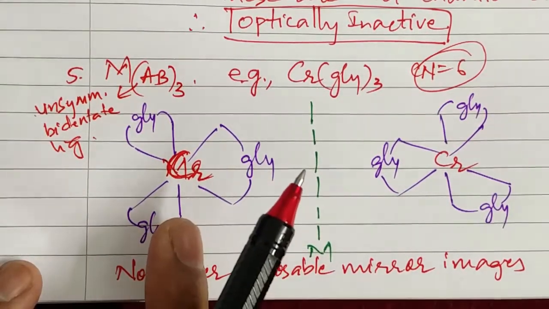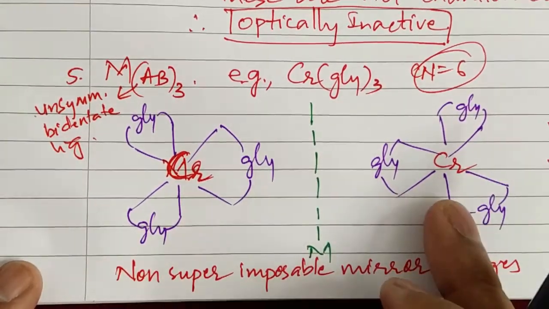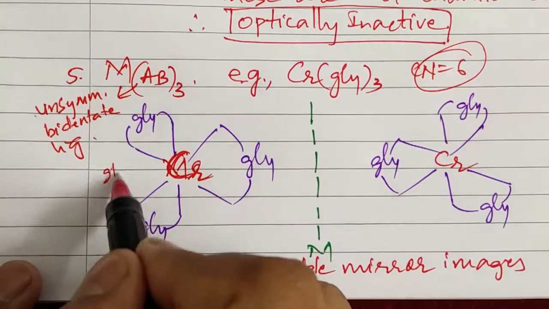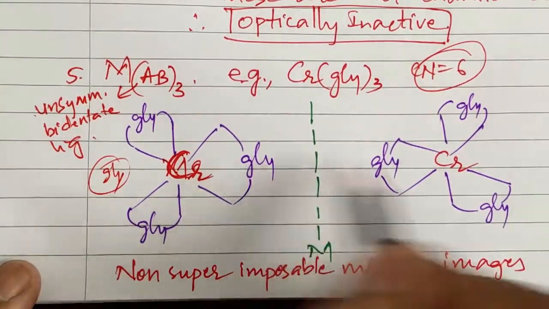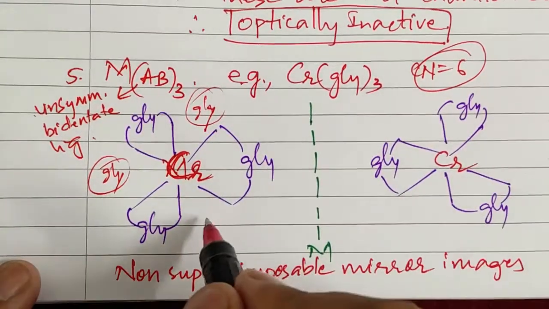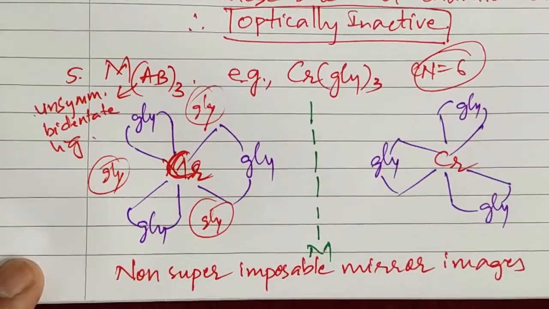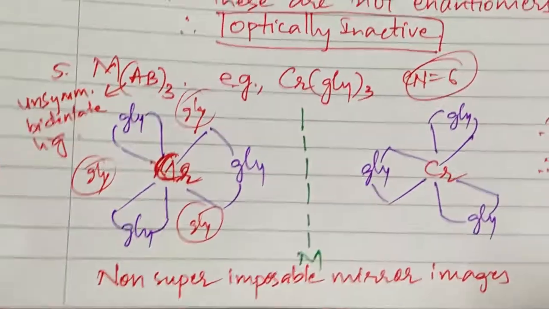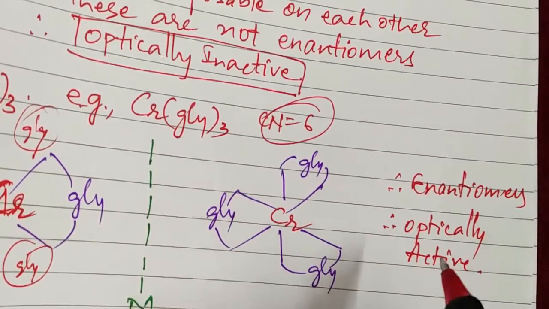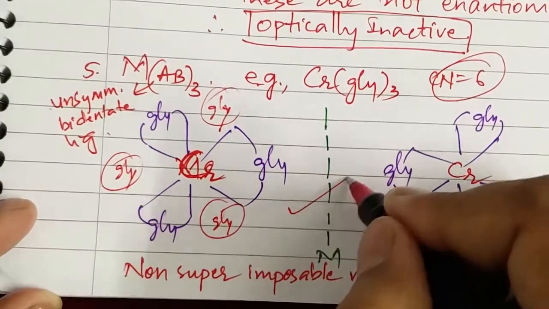But if you look at the structure in the mirror, it appears like this. Now it means that upon overlapping this structure over this, this glycine will be appearing here, then this glycine will not be here, this glycine will be here, and this glycine will be here. It means that these two structures are found to be non-superimposable mirror images. Therefore, these two are enantiomers, and hence they are optically active. Is it clear students? These two are also optically active.